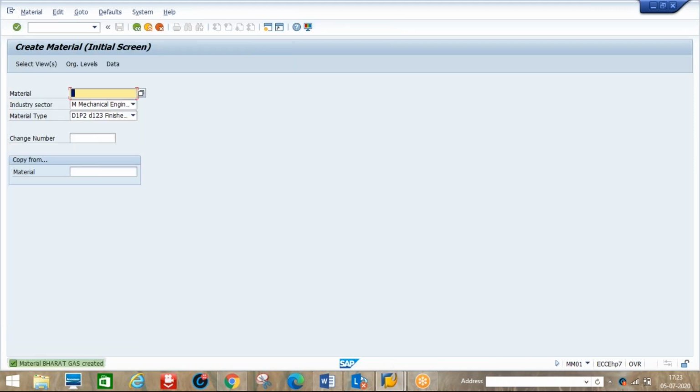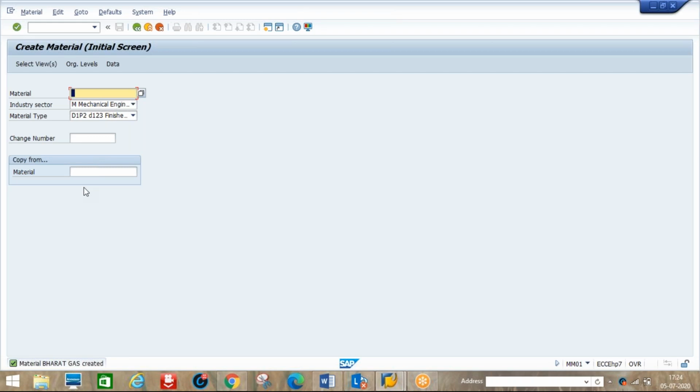Now we ordered gas, and the vendor will supply the gas with the cylinder. So first, the vendor materials we are receiving should be there in our database. Like the vendor supplies gas with a gas cylinder, so we need to enter the cylinder here and select that.